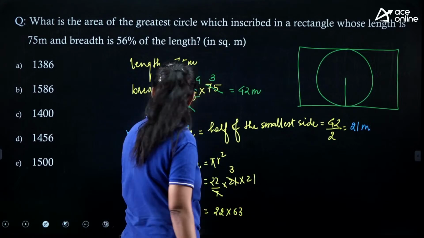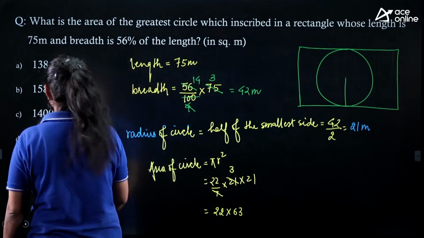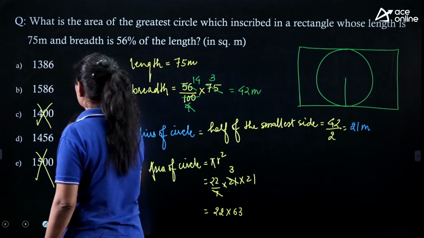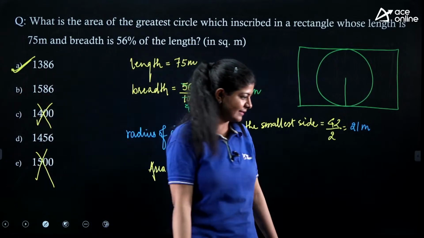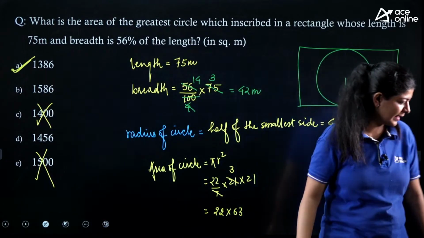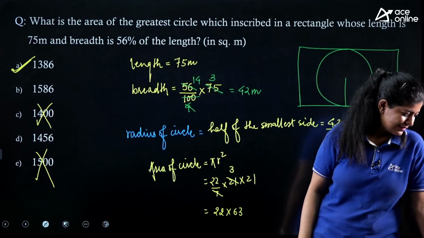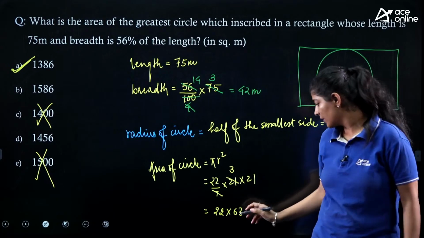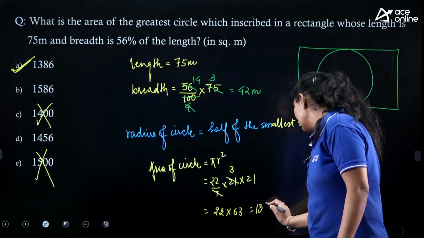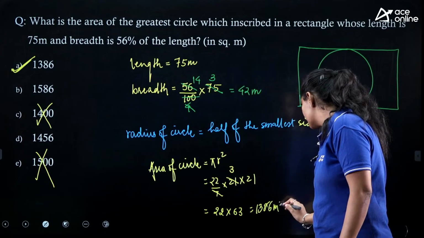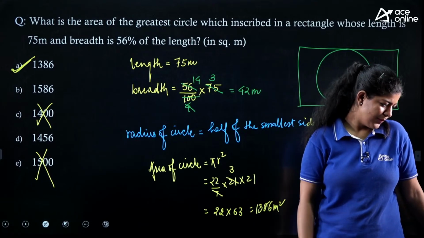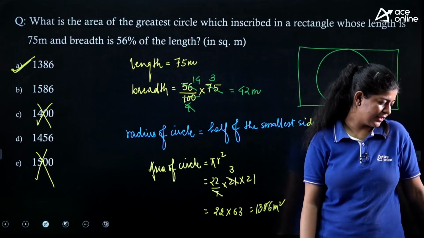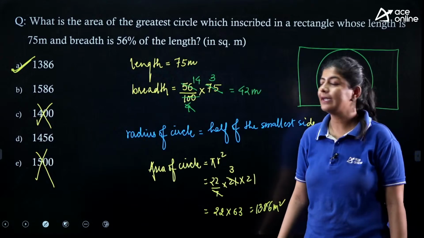If we go with the unit digit value, in the unit place we want 6, and when you multiply it, you will get option number A as the correct answer. Option number A is the correct one, 1386 meter square. Very good. Right, next.